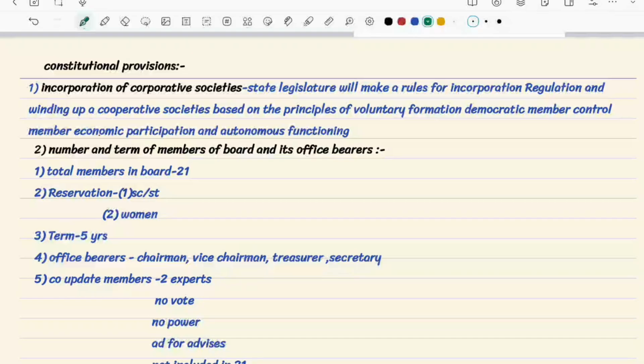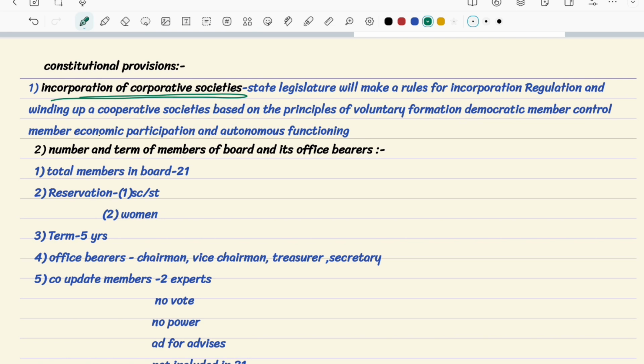The first and foremost thing is incorporation of cooperative societies. Let's say I am holding a dairy farm in my own village or district with some 25 members.